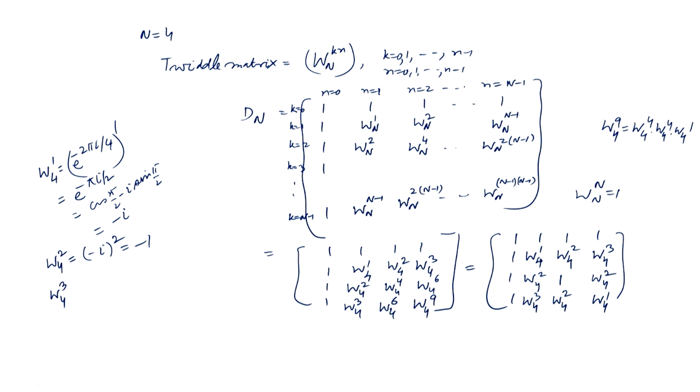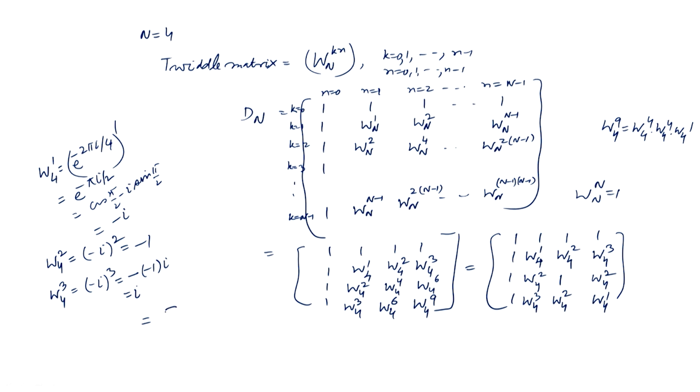W 4 cube is minus i whole cube. Minus 1 whole cube is minus, and i cube is i square into i, which is minus 1 into i, so plus i. So, we got the values of W 4 1, W 4 2, W 4 3. Let us put these values.